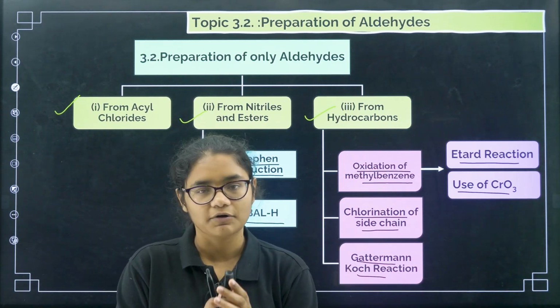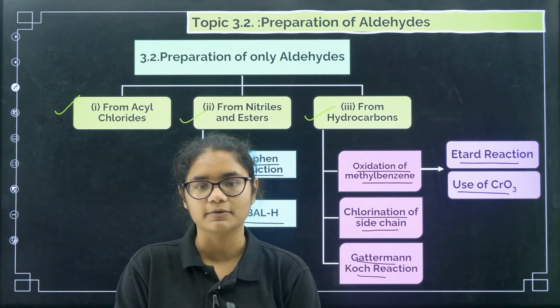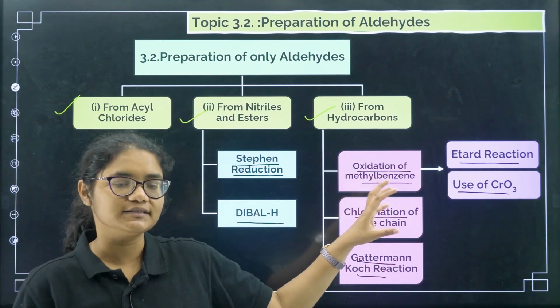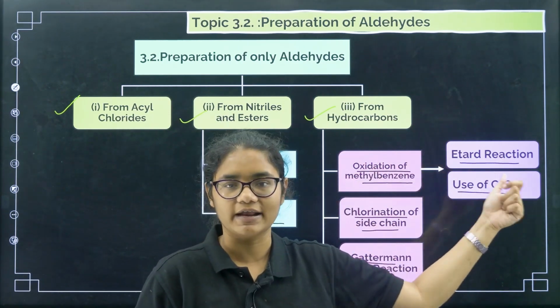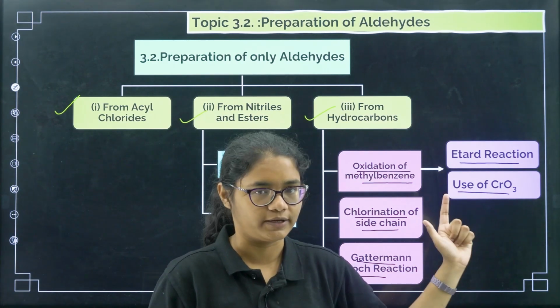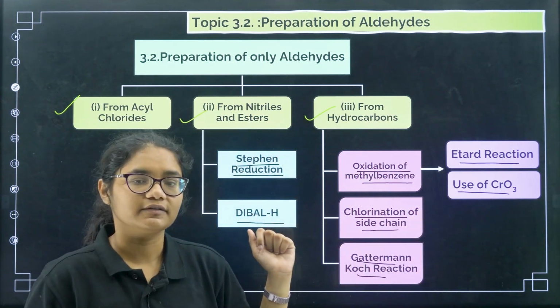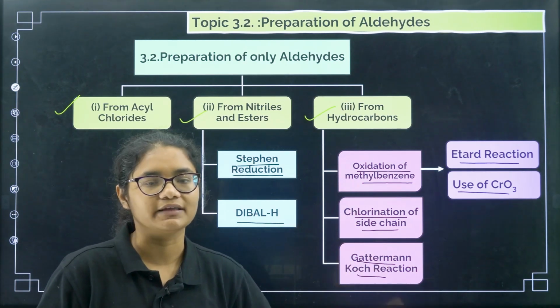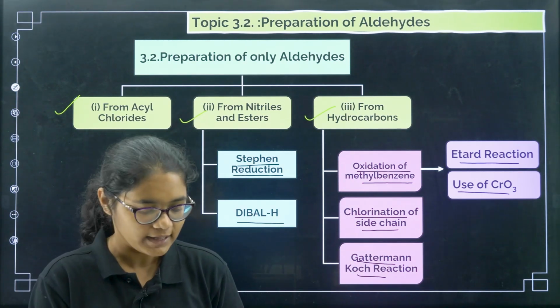The third one is from hydrocarbons. Under hydrocarbons first we have from methyl benzenes. In methyl benzene again we have two things, one is Etard reaction, another is using CrO3. Then the second one is chlorination of side chain, and last one we have Gattermann-Koch reaction.